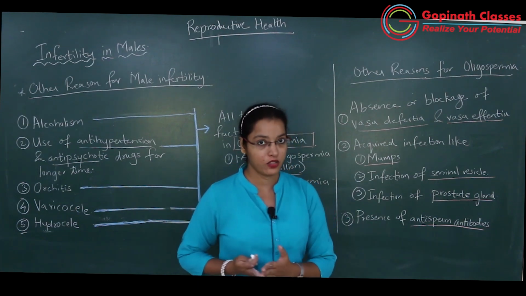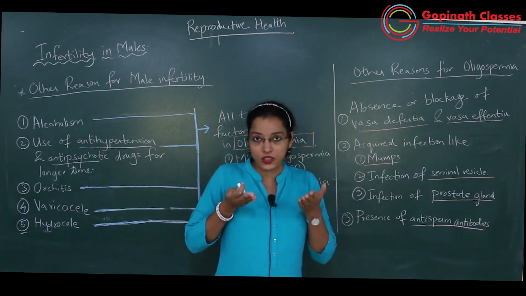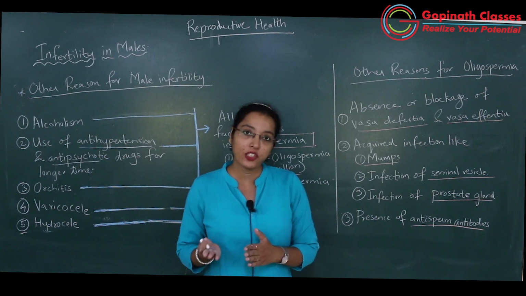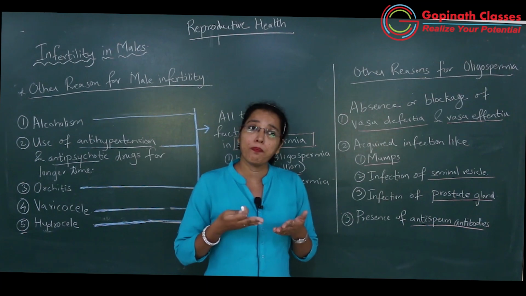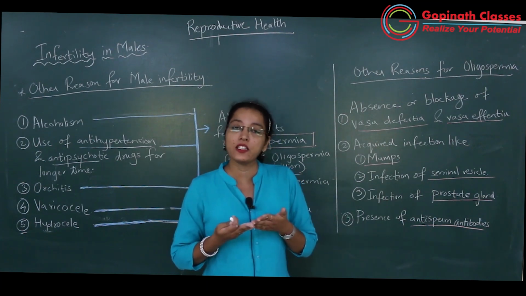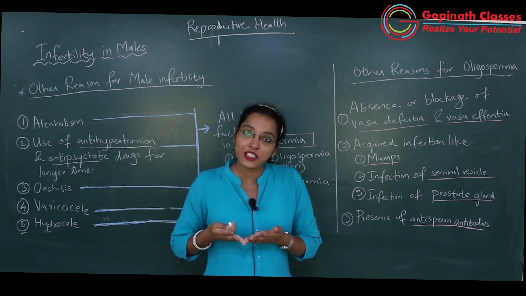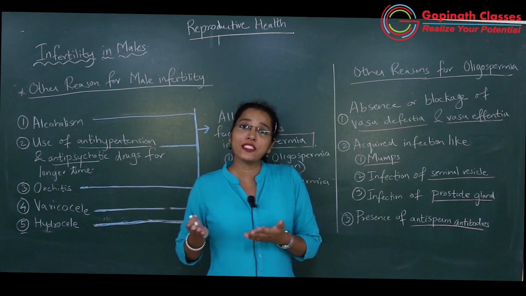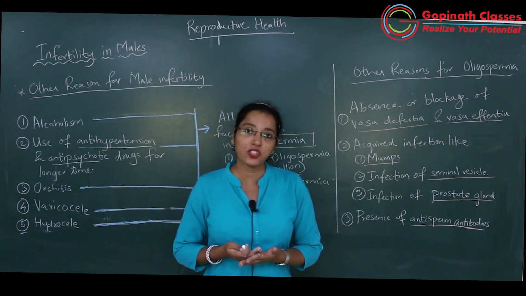Okay, अगर sperm carry करने वाला जो cord है, that is spermatic cord और vasa deferentia ही block हो गए तो there will be no passage of the sperms into the urethra, and through the urethra it will not enter the penile urethra, and from the penile urethra during sexual intercourse the semen has to be released in the female genital tract.